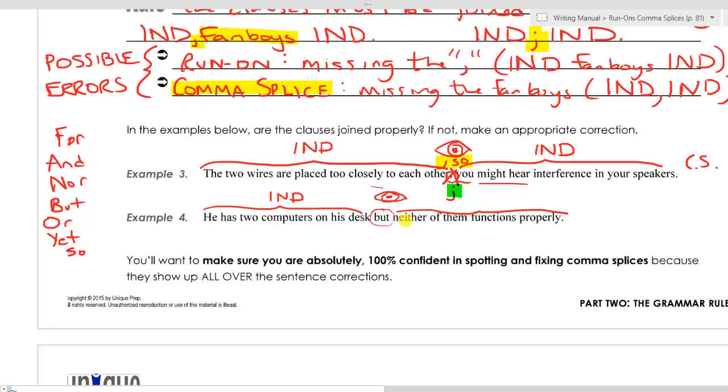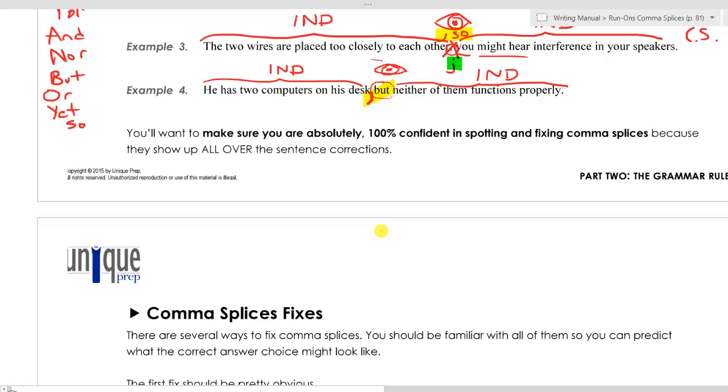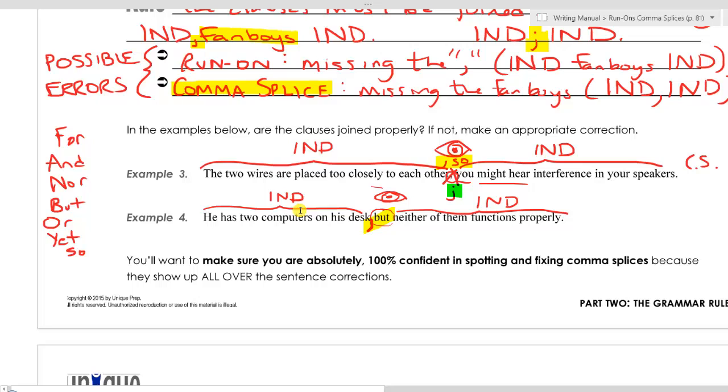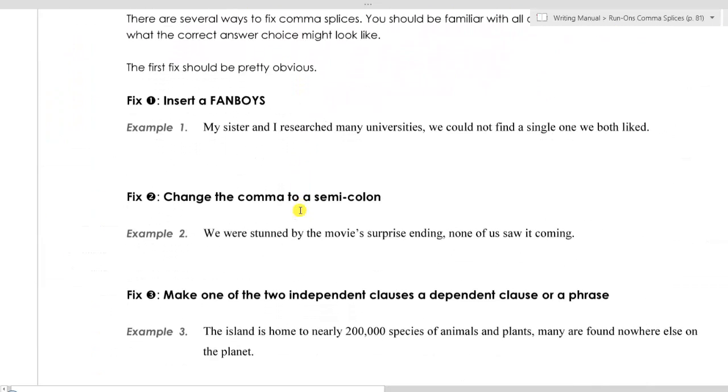After the but, we have another independent clause. Neither of them functions properly. Another independent clause, another complete thought. We cannot put a fanboys alone between two independent clauses because that is the run-on error that we just discussed. So what we would need to do here, very simply, we can just add a comma. And now we have our comma and our conjunction, and that is one of the acceptable ways to separate two independent clauses. So again, make sure that you are very comfortable and confident spotting comma splice errors because they will show up very frequently on the test.